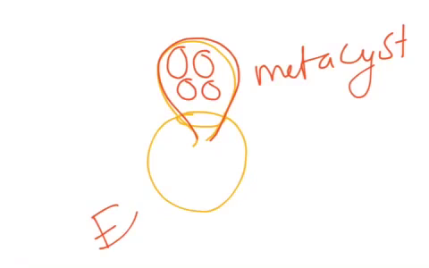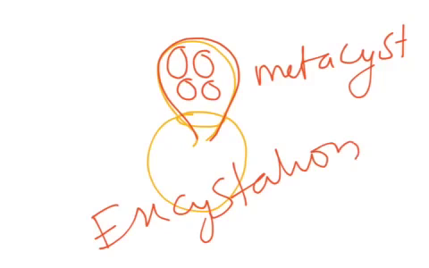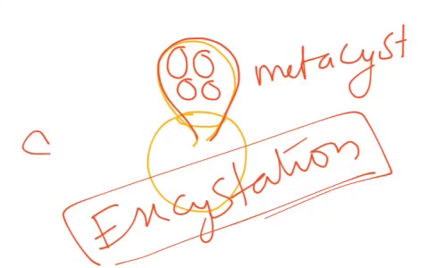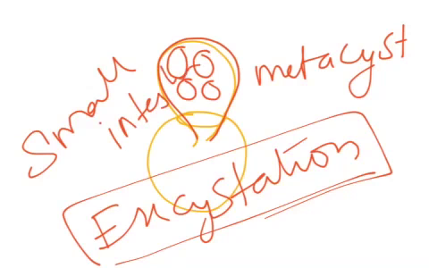Metacyst, and the process of coming out of the tetranucleate stage, from the tetranucleate cystic stage, we say it as excystation, which occurs in the lumen of small intestine. In the lumen of small intestine it happens.